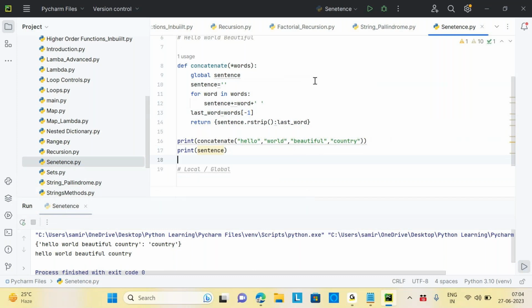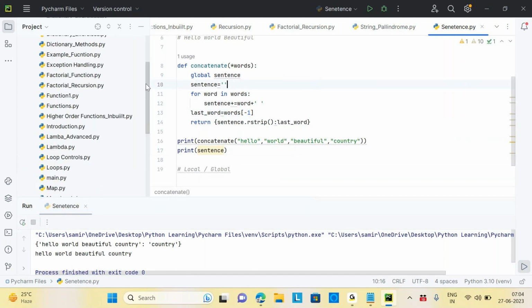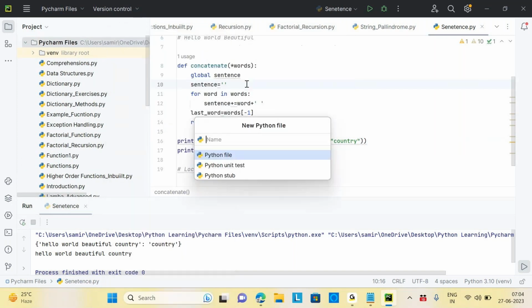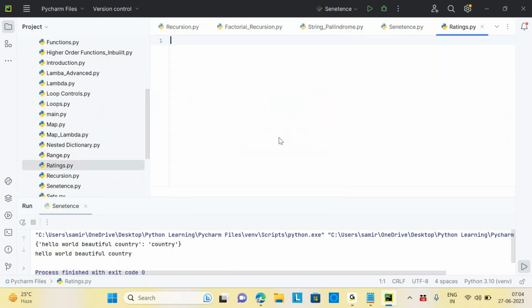Okay. So now one last exercise I want you guys to try, and then we can start the class and object tomorrow. So let's see how many of you can do this. I think I have done this, hopefully. The ratings one, did you do an exercise for this, guys? So let's do ratings.